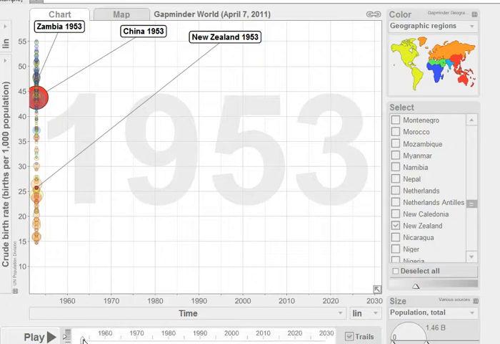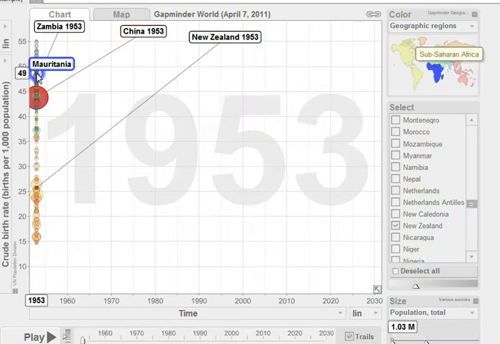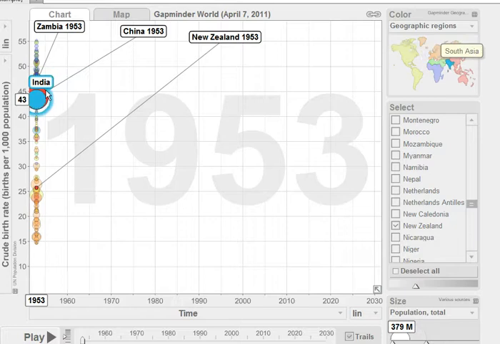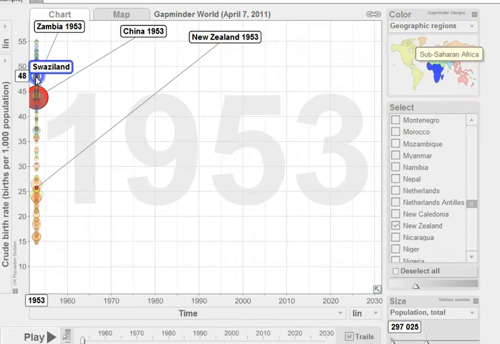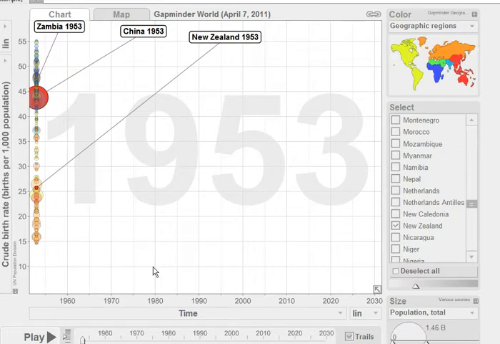And if we start to play this, we'll see that we've picked Zambia, China, at a rate of 44 births per 1,000, and New Zealand, which is about 26, considerably less. And Zambia is somewhere in here, can't really find it, but it's around 49.